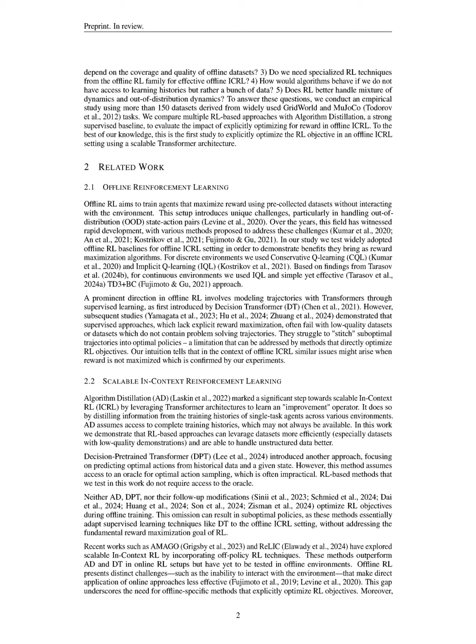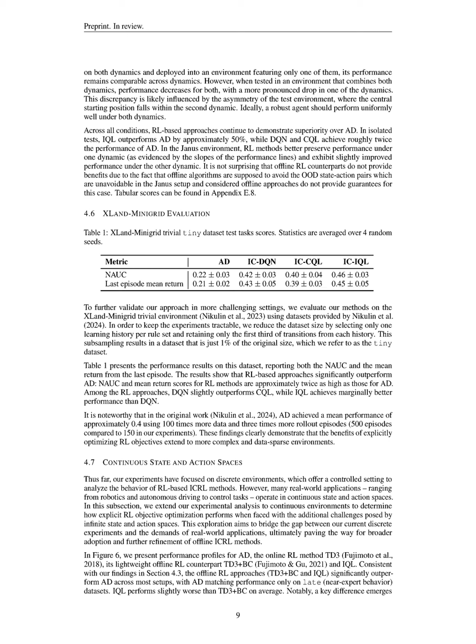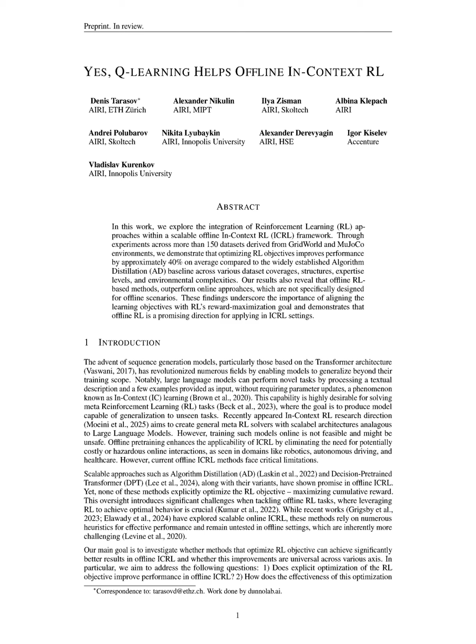By introducing modifications to the transformer architecture to incorporate RL objectives, our method seeks to enhance performance in offline ICRL tasks, particularly in handling low-quality datasets and improving data efficiency. We empirically demonstrate that optimizing the RL objective significantly improves performance across various datasets and environments, thereby filling the gap left by previous methods that relied on heuristics and lacked rigorous optimization for reward. This work is the first to explicitly optimize the RL objective in an offline ICRL context, showcasing the potential for better generalization and robustness in real-world applications.